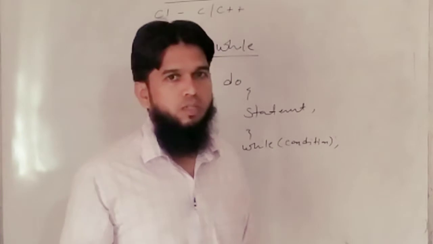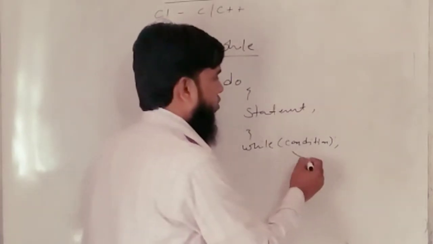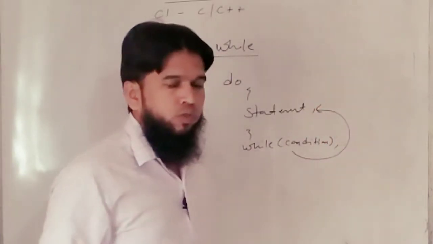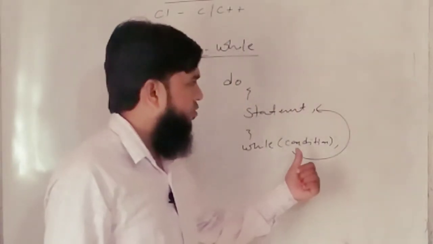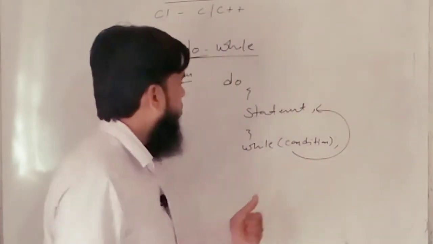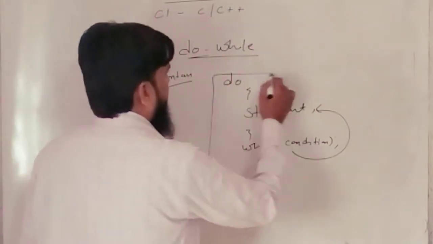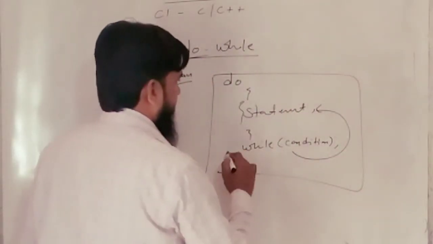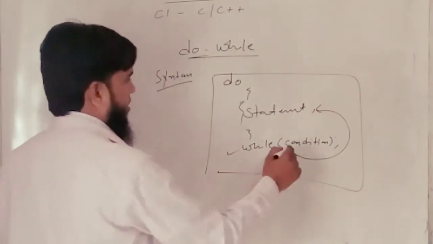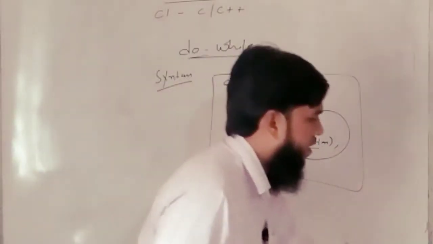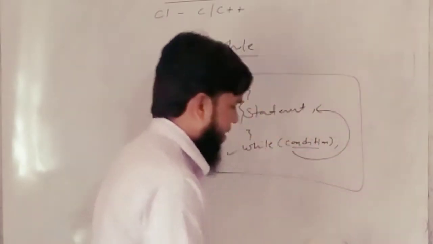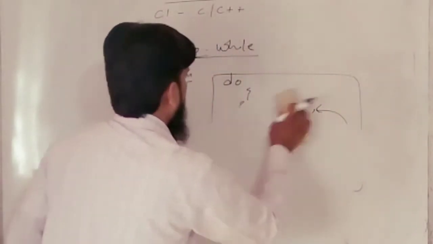If the condition is true, then the control will go back again into the statement or body of the loop and execute until the condition becomes false. Okay, so this is the syntax of do-while loop. Do and then statement, then while condition, here is the condition, and then the termination symbol. Okay, now let me give one example of the do-while loop.